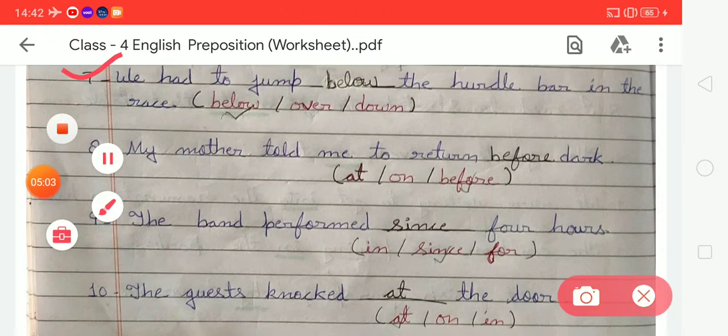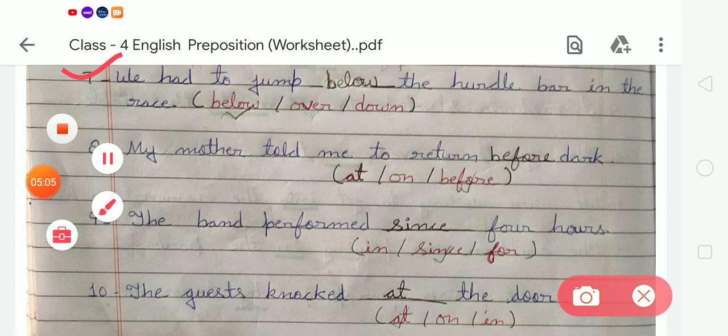In number 7, we had to jump blank the hurdle bar in the race. So students, here are three examples: below, over, down. We have to choose the correct one, which is below, and write it on the given blanks. Now number 8, my mother told me to return before dark. Here we choose the correct one, before, and after that write it on the given blanks.